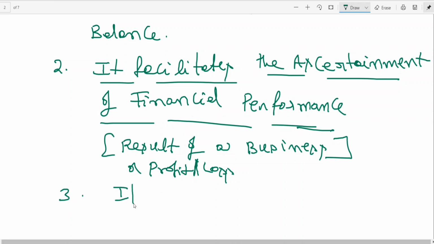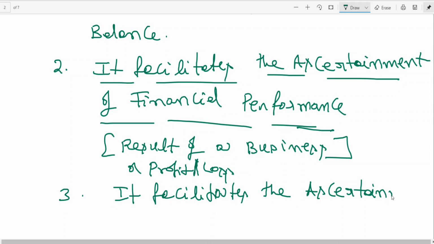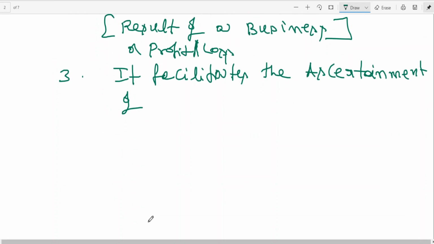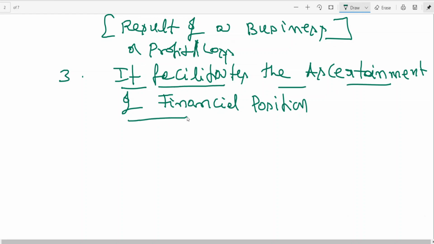Then it facilitates the ascertainment of financial position.